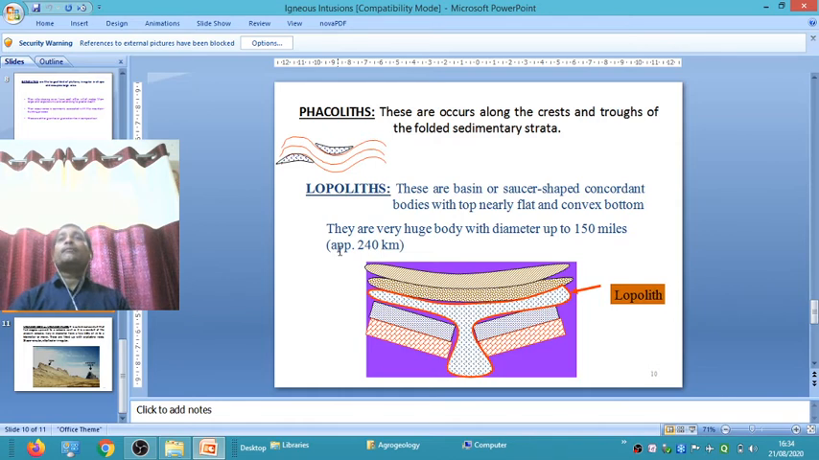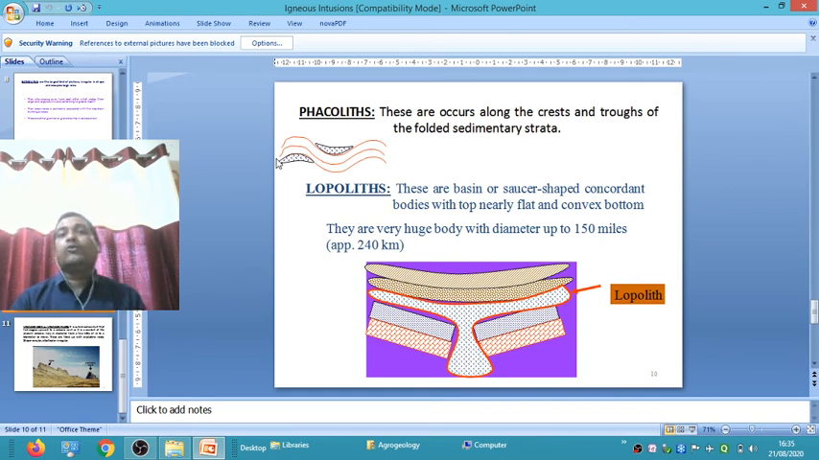Okay. Another is the bysmalith. Bysmaliths occur along the crest and trough of folded sedimentary strata. Suppose the country rock is sedimentary rock, and magma comes from the subsurface and is deposited at the capping of the crest or the bottom of the trough, and then forms this type of structure. Here, in this diagram, some of the igneous intrusion comes from the subsurface and is deposited as crest structures, and some at the bottom of the trough is called a bysmalith.